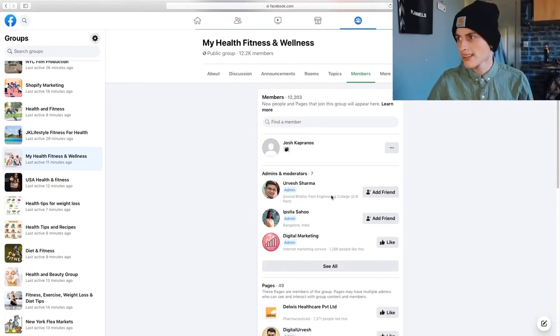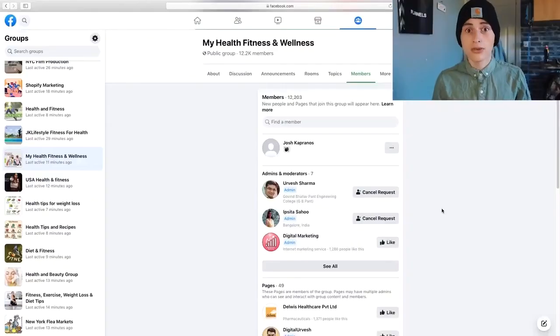Another good tab actually is the admins and moderators. If you add some of these people sometimes, they will add you back, and in most cases, these people are actually quite high up. In most cases, these groups are quite large, so you know these people have some good power. From here, you can get in contact with them and even ask them about promo, maybe promo for promo if you've got a big enough Instagram, Facebook, or whatever it is.